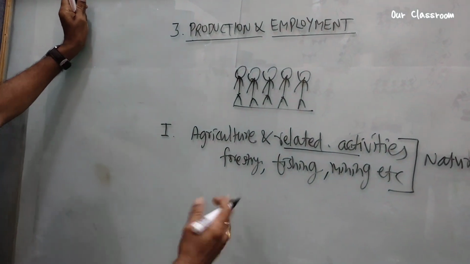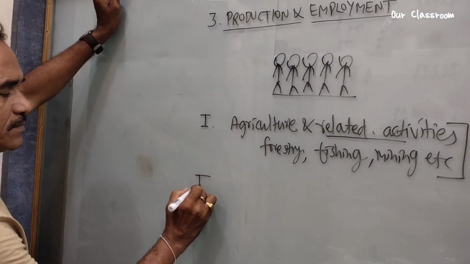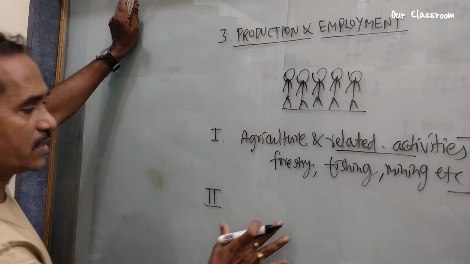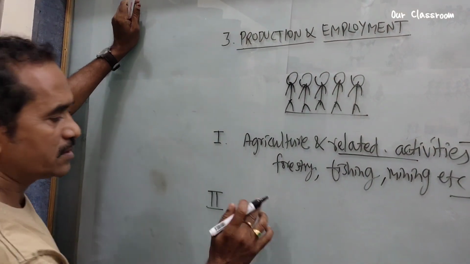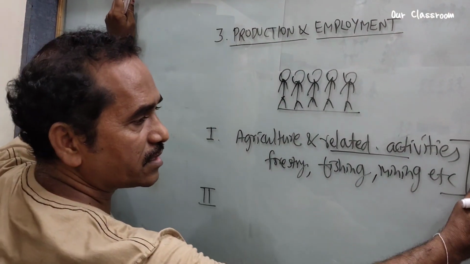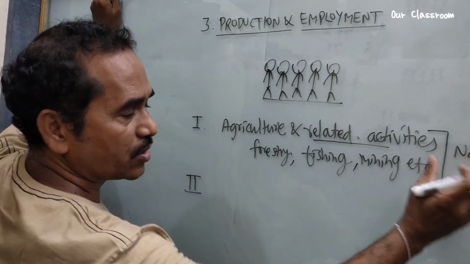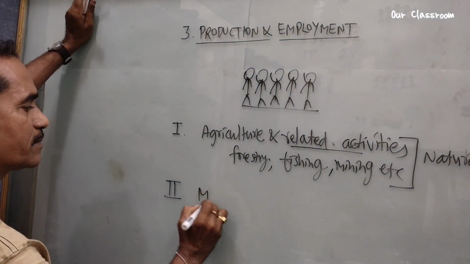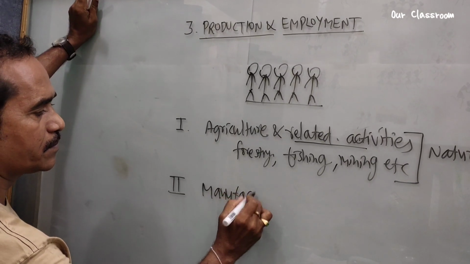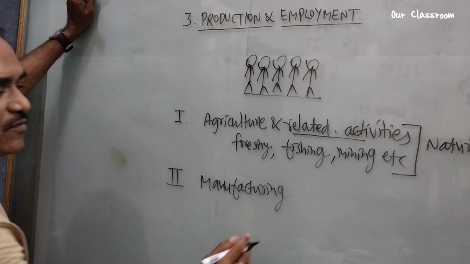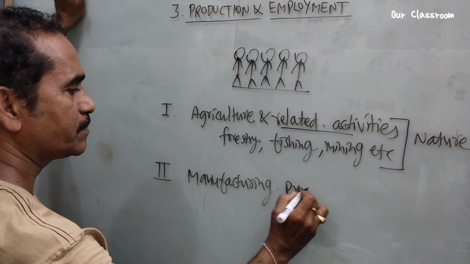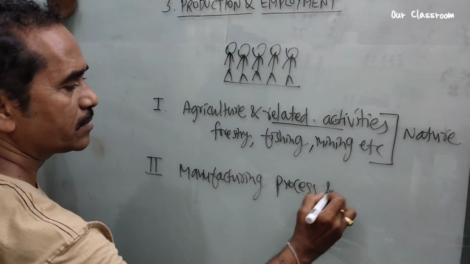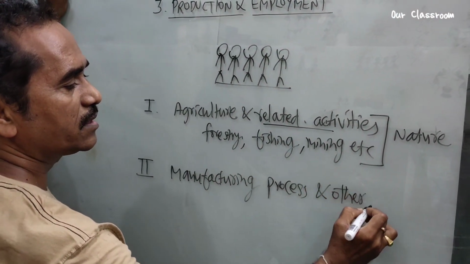Now let's move on to the second. Here nature does not dominate the production process. The second is the manufacturing process and other industries.